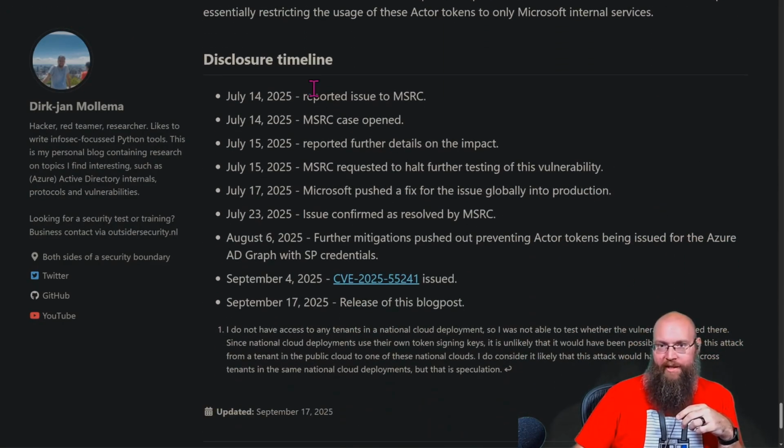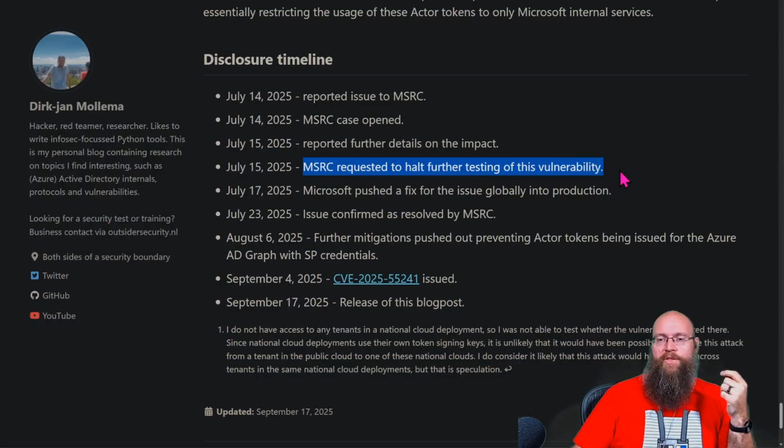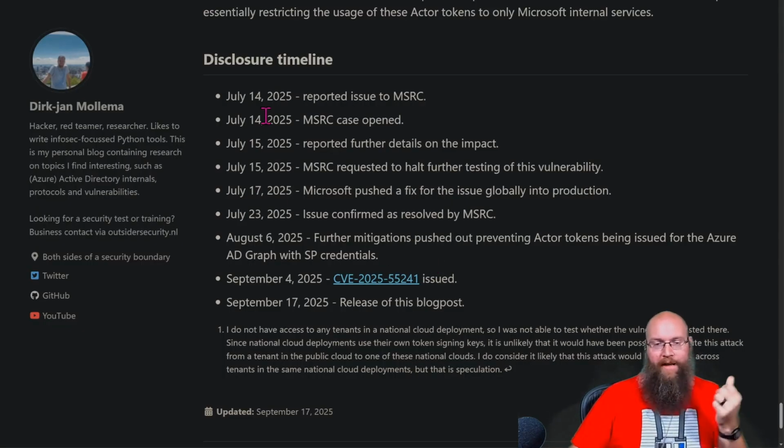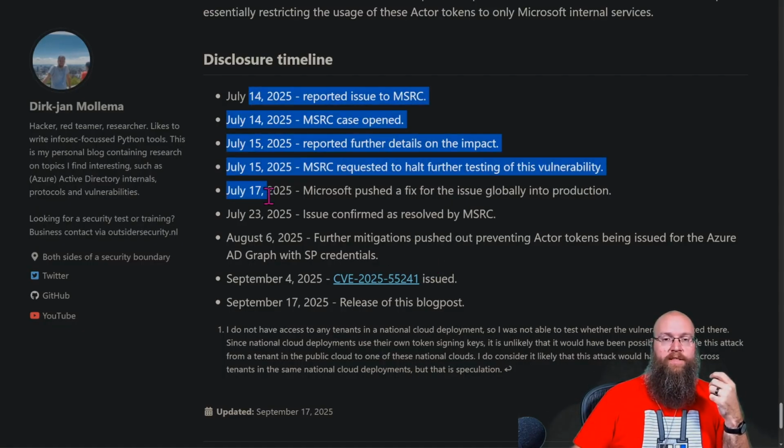Let's look at the timeline here. So he initially reported this on July 14th. MSRC opened the report the exact same day. MSRC requested a halt to further testing until they validate the vulnerability. Microsoft published a fix for the issue globally into production. The issue was confirmed as resolved by MSRC. And this was pretty fast. Look at this. This was less than a week.